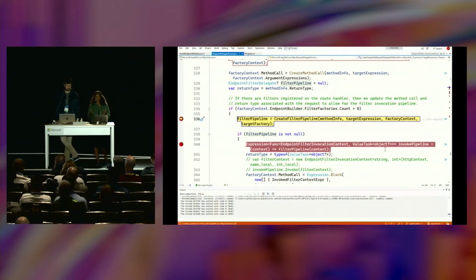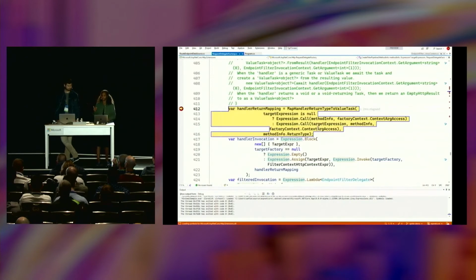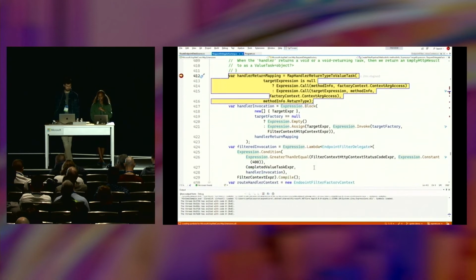but that's kind of the gist of it. The next step is that we actually need to construct the filter invocation pipeline now that we have all of the arguments. What we're going to do is step into it here, and you're going to see the exact breakdown of tasks that I mentioned earlier. The first thing we're doing is taking the handler and mapping it to a signature that matches endpoint filter. So we wrap the return to a ValueTask of object. We make sure that the invocation is accessing our HTTP context that's accessible via the invocation context on the filter factory. And then we do the filtered invocation itself.